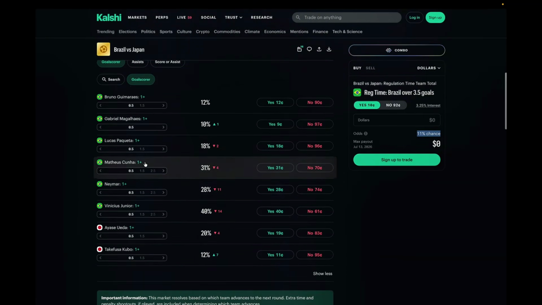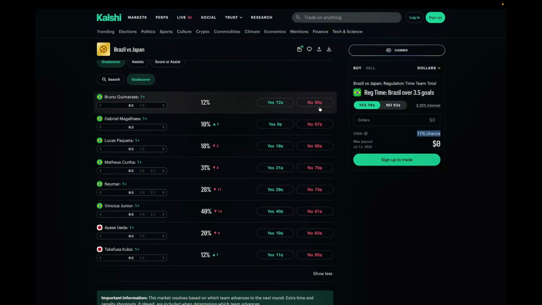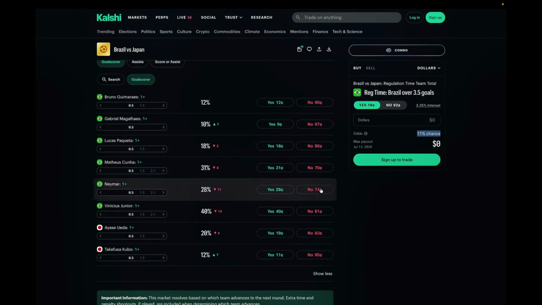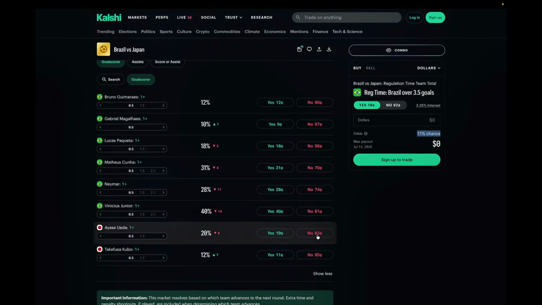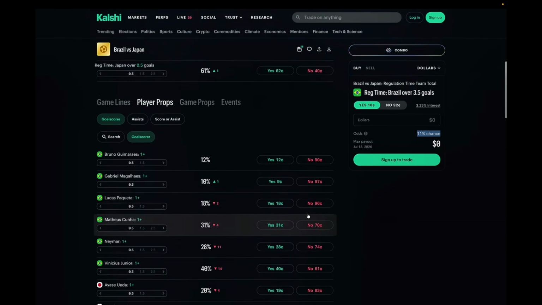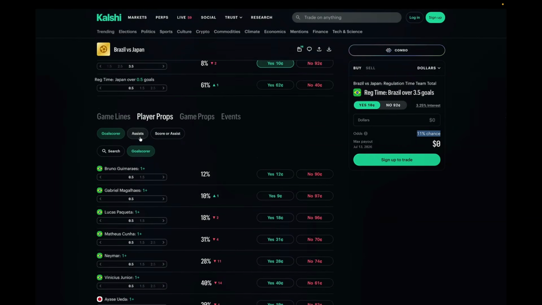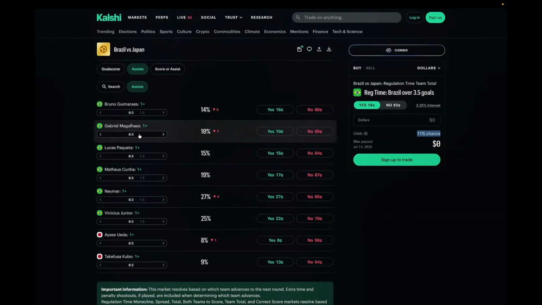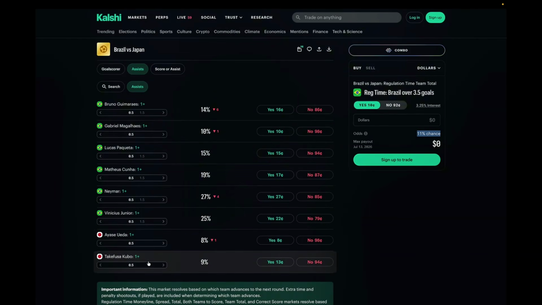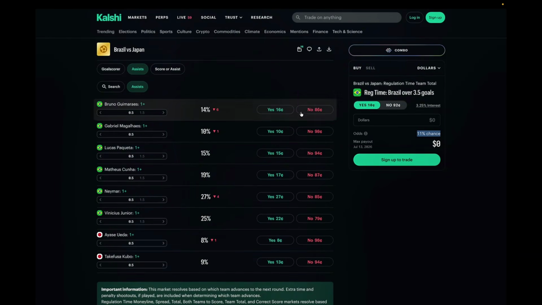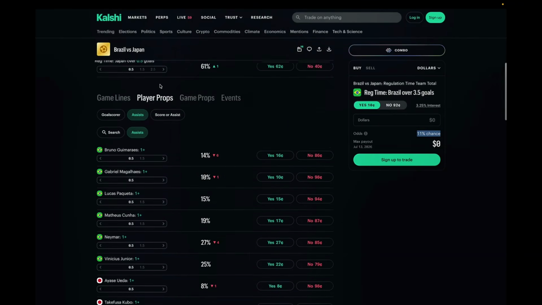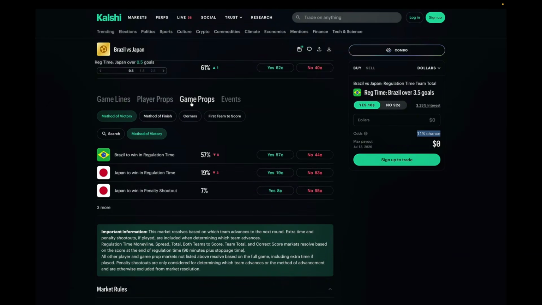And then you also have goal scorer here. And what I like about Kalshi too is you could bet them to not score. So as you see over here, you could find an actual edge, even though the odds are going to be high, on them to not score a goal. And the same thing with the assist here. You could find a huge edge on them to not have an assist. So you can find pretty big edges here because some sportsbooks don't allow that. Regular sportsbooks don't allow the no option.